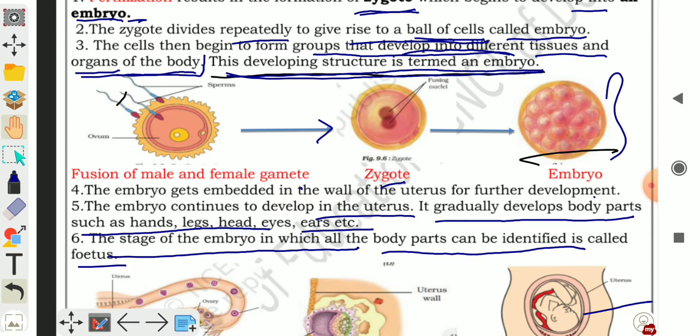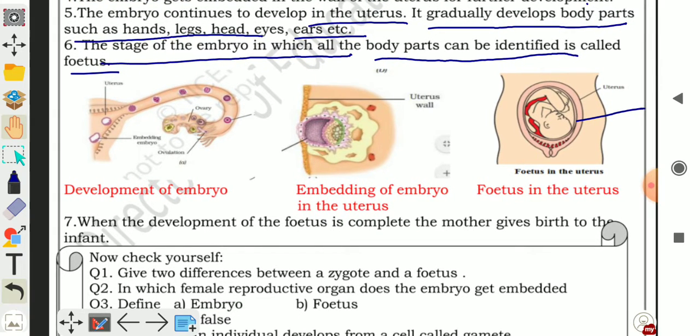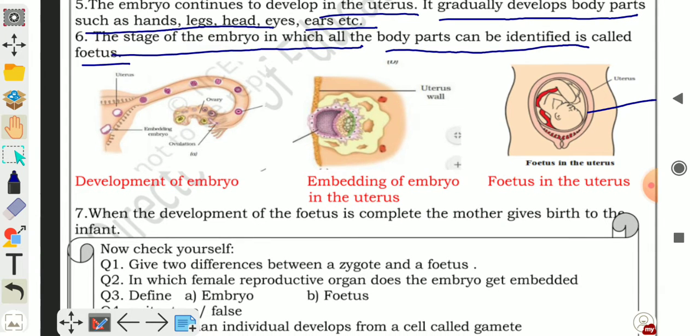Fetus क्या होता है? Later stage of development of embryo in which all body parts can be identified, this is called fetus. So you have to show in the pictures the development of embryo.